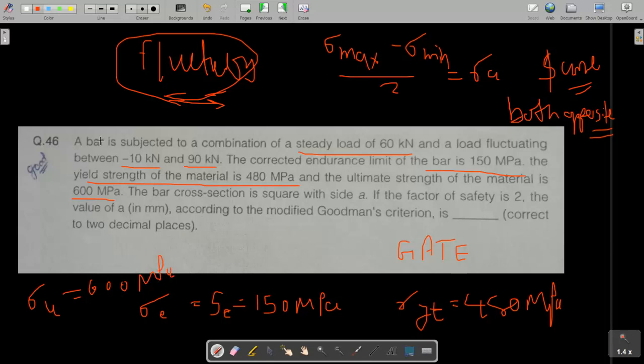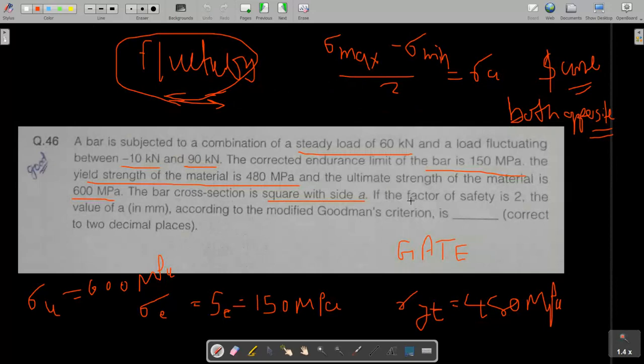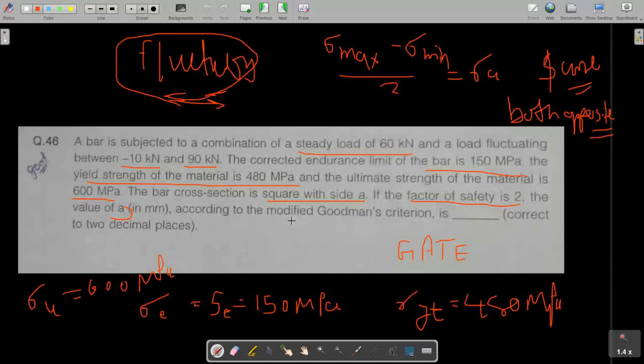Now what you have to find: the cross section of the bar is a square with side A, and the factor of safety is given as 2. Find the value of A, that means the side of the square, according to the modified Goodman's criteria. Here we have to use the Goodman criteria.